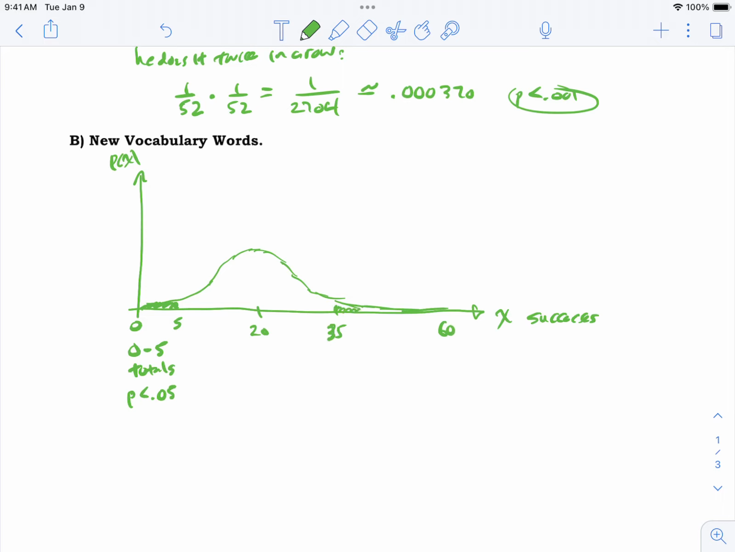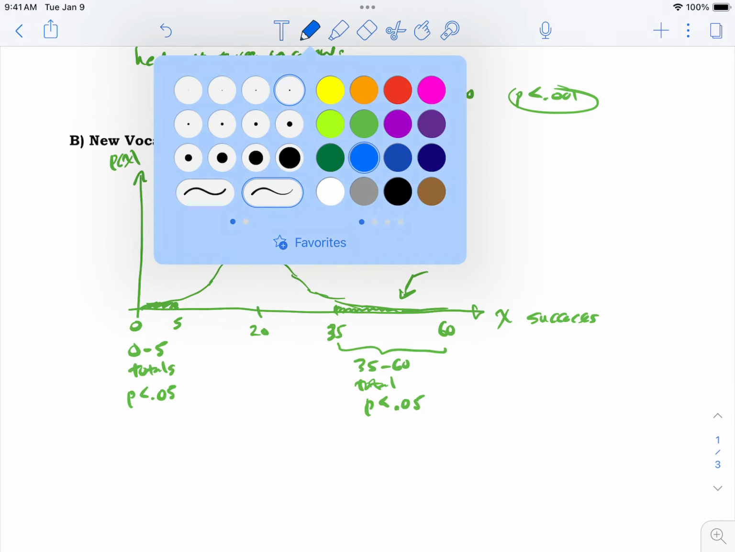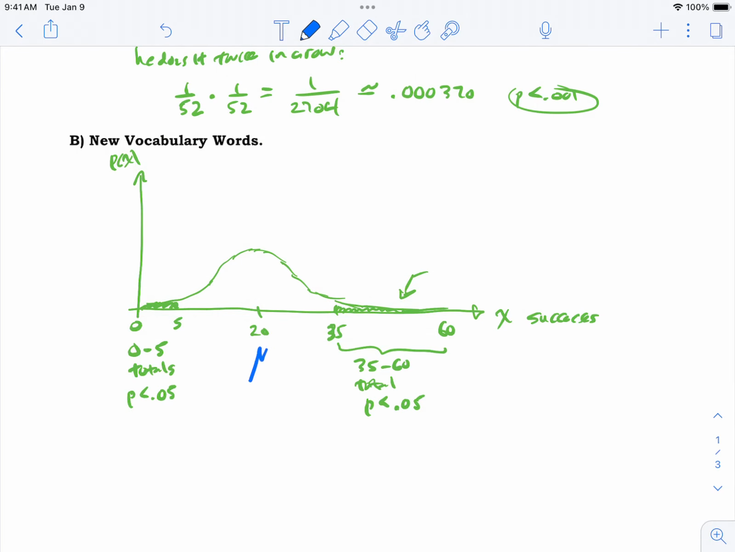So it might be that results up here, if you totaled up all the probabilities of all of these results, getting 35 or 36 or 37 or 38 all the way up to 60, the total from 35 to 60 would total a probability less than 0.05. And so you say, whoa, those are unexpectedly high values, with a p-value of 0.05. Of course, the 20 is what we would call the mean, which has that symbol mu. This would be the mean. You expected 20 on these for some reason.